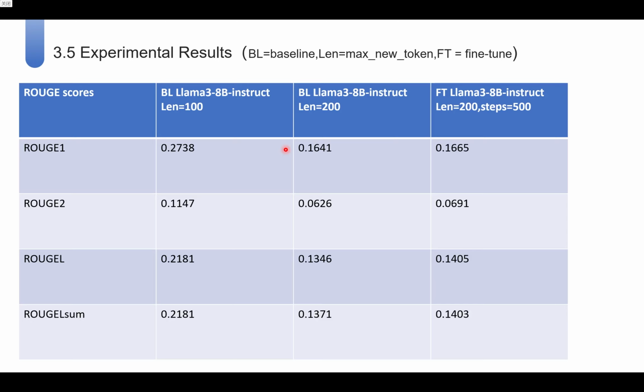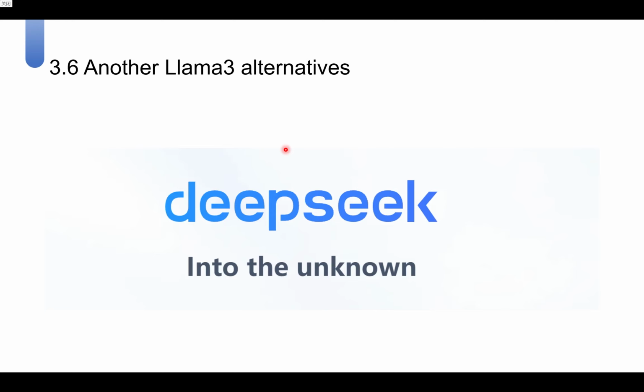Increasing the token limit to 200 causes a drop in performance, likely due to verbosity and repetition. Fine-tuning with QLoRA slightly improves results over the baseline with len equals 200, but it still does not surpass the shorter baseline. This suggests that longer generations and fine-tuning need careful calibration to avoid degrading summarization quality.